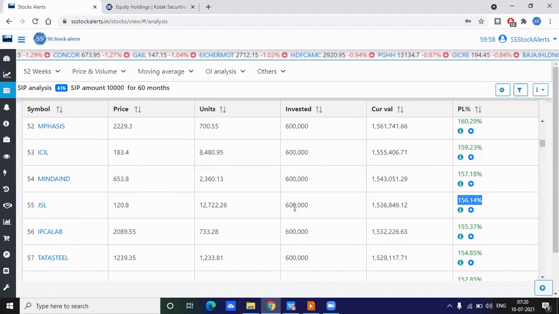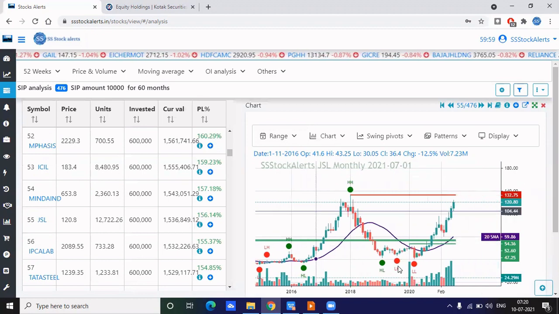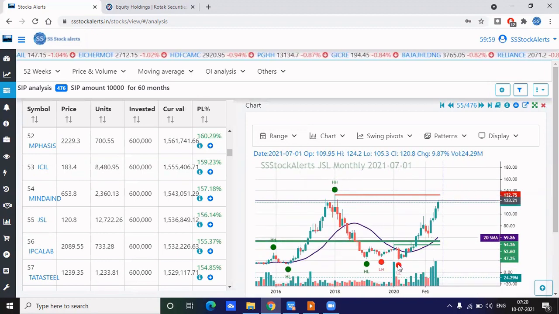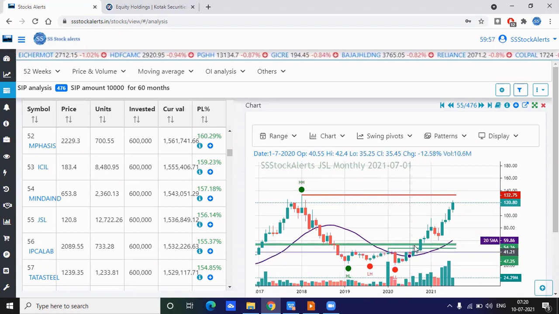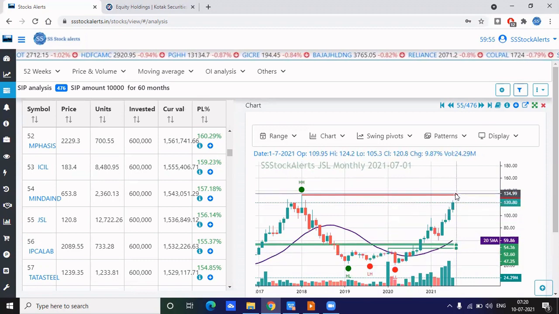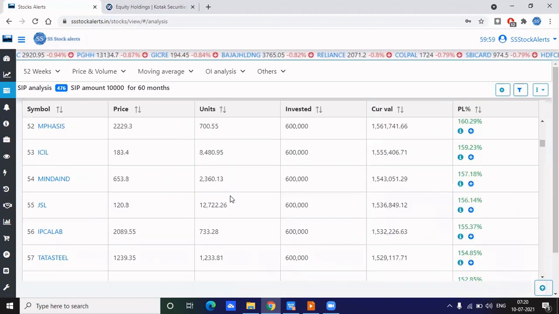The third thing is you have to see what the price action looks like. If you check the monthly candles, it is coming from the bottom and just reaching the top. Here I just selected JSL, and we need further reasons to select only this one and not the other.